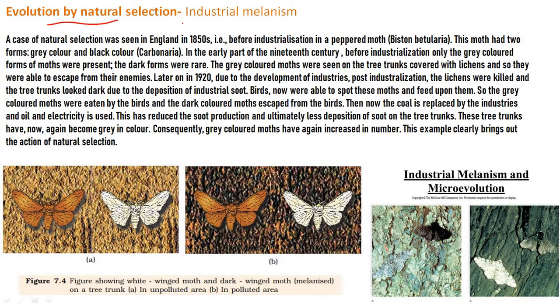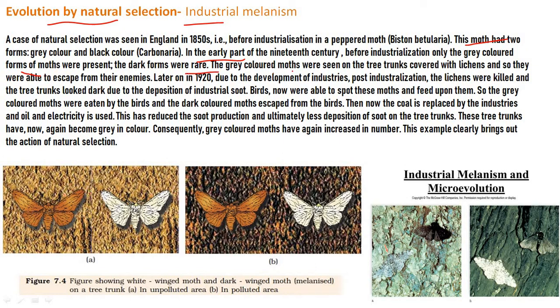So evolution by natural selection, the industrial melanism. So what was the case? The case of natural selection is seen in England in 1850s, that is before industrialization. A peppered moth, Biston betularia. This moth has two forms, grey color and black color. In the early part of the 19th century, before industrialization, only the grey colored forms of moth were present. The dark forms were very rare.